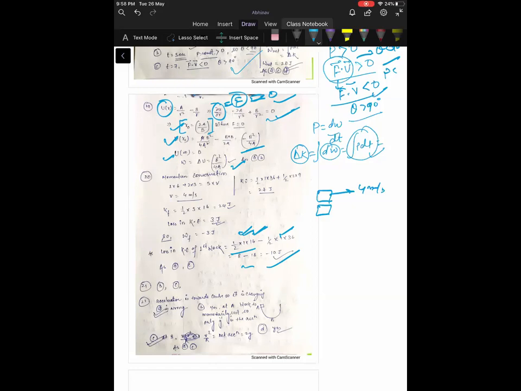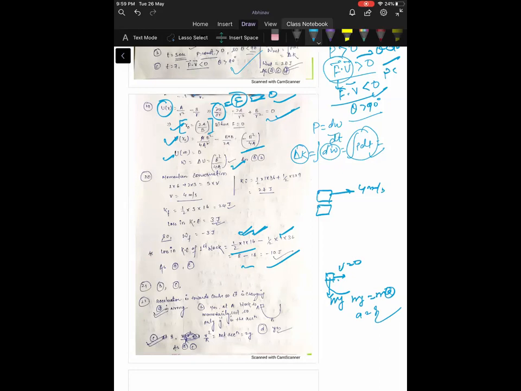Now we have to find the wrong statement, so A will be the answer, because A is the wrong statement. Now option B: acceleration of block is g at A. At A the velocity is 0, so there is no centripetal acceleration, only mg is acting. So mg equals ma, only tangential acceleration, which will be g. So it's correct. I'm just choosing the wrong option, so B is not the answer.